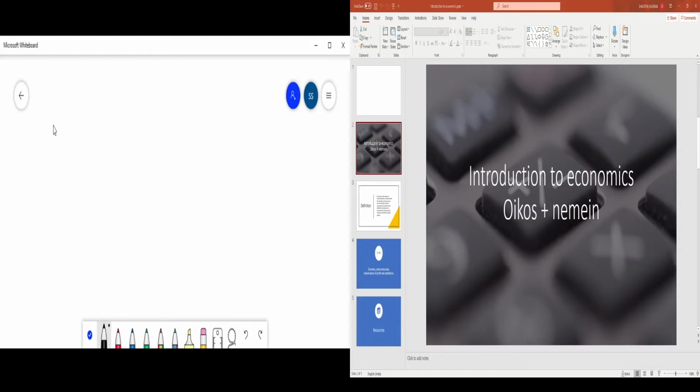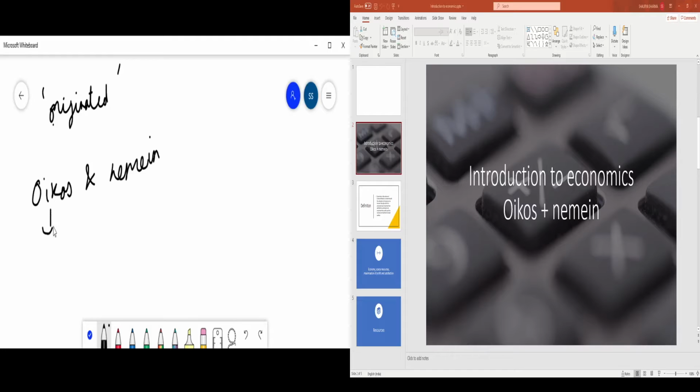So economics has originated from a Greek word, like two Greek words basically, which are oikos and nemion. Sorry, my pronunciation probably isn't right, but I'm sorry about that.